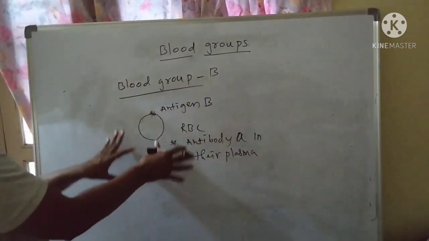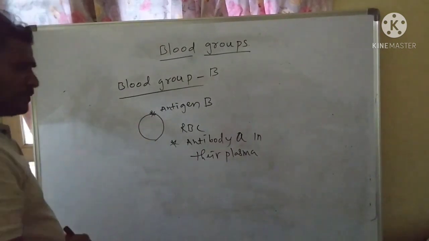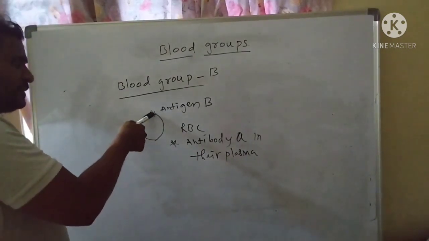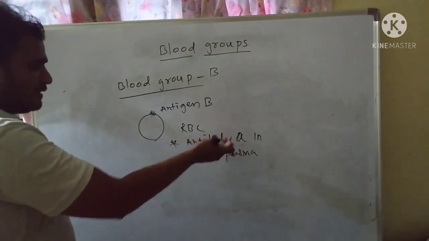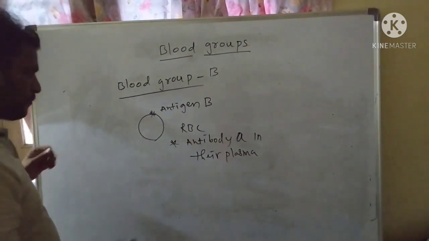So this entire surface is plasma. Within the plasma, blood corpuscles are there. On the surface of the RBC, antigen B is present. In their plasma, they have antibody A.